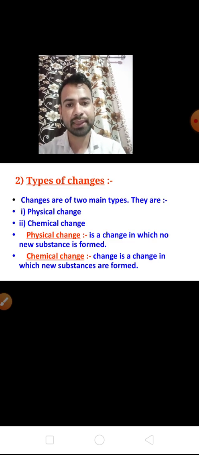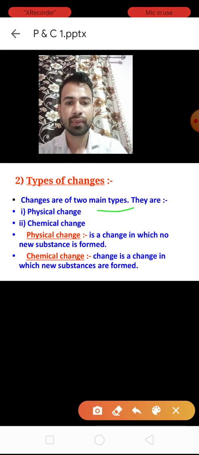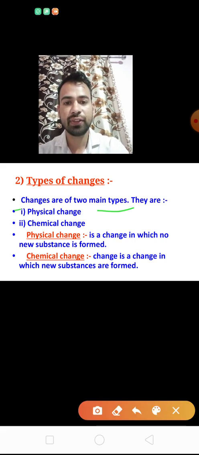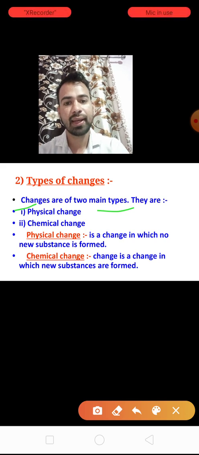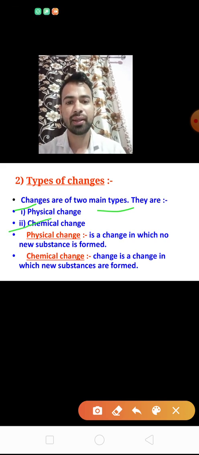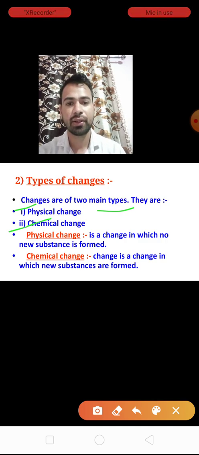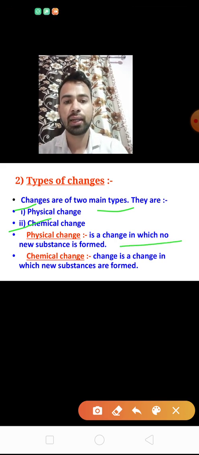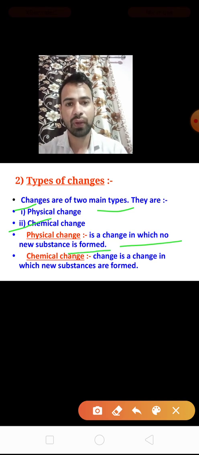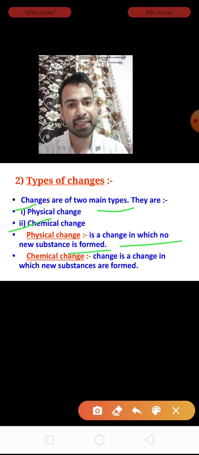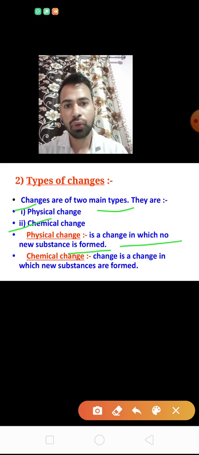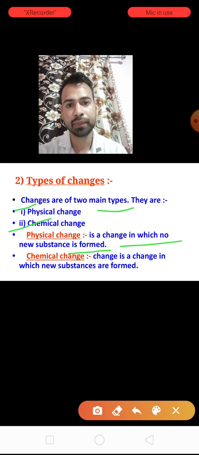See here, types of changes. Changes are of two types: physical change and chemical change. Physical change is very simple: it is a change in which no new substance is formed. When a physical change takes place, no new substance is formed.